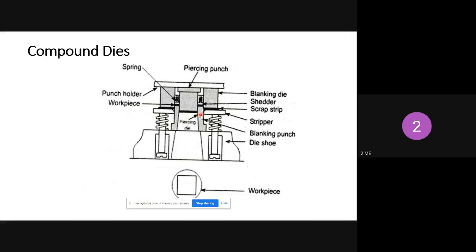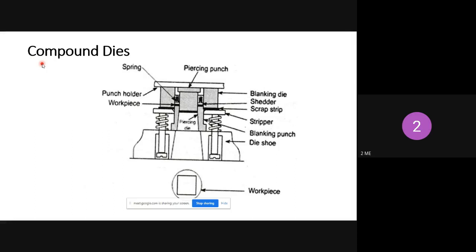And at the same time, you can observe the piercing die here, as well as the blanking punch. The blanking punch and the piercing die both remain stationary. So this will lift the workpiece in the upward direction. You will get the round shape of the workpiece at the end, along with a square shape hole. So this process is called a compound die.